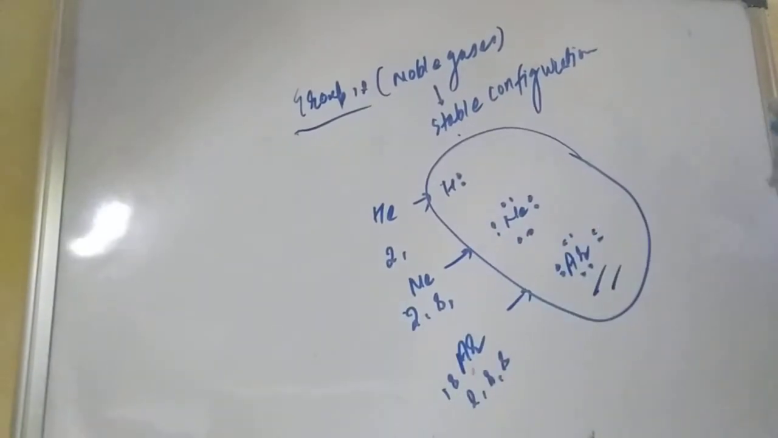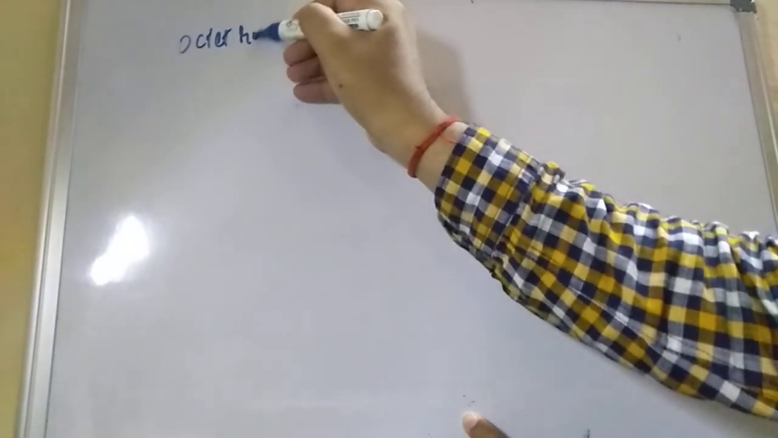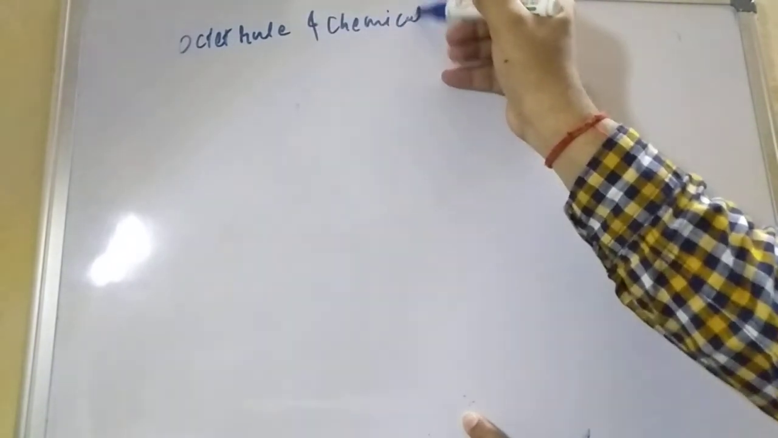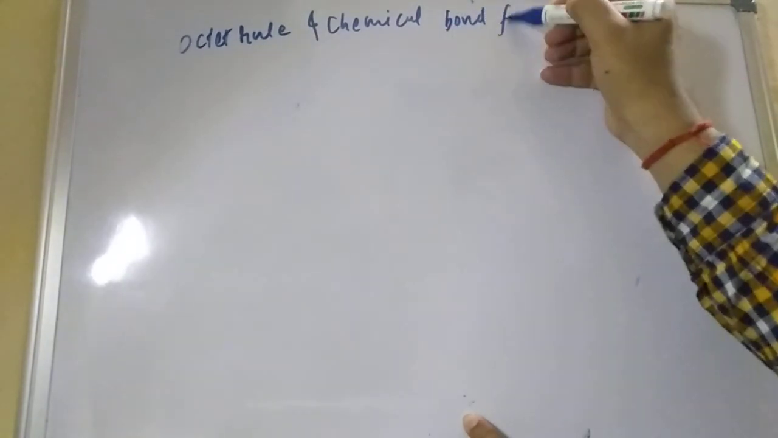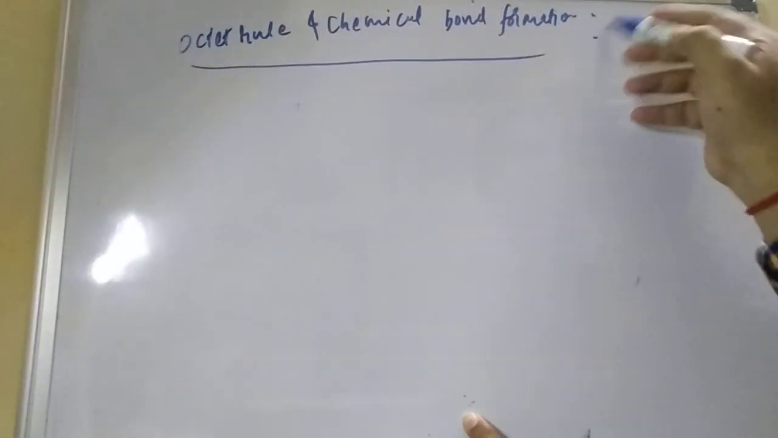Now in the second part, we will study the octet rule and chemical bond formation. In the next heading, in the next video, octet rule and chemical bond formation, we will study chemical bond formation. All this we will study in the next video.